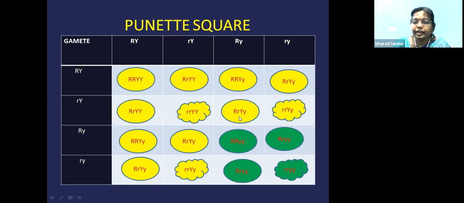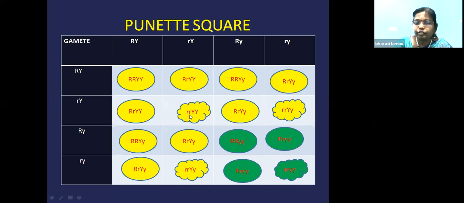While writing, you denote the capital letters first and then the small letters afterwards. It is a rule. But in 10th class, they have written it either way. So you better follow this rule, writing the capital first and then the small letters next. Likewise, you fill up all the boxes. When you see the boxes, you will find that 9 round yellow seeds are obtained. If you count them, you can count 1, 2, 3, 4, 5, 6, 7, 8, 9. So 9 round yellow have been obtained.